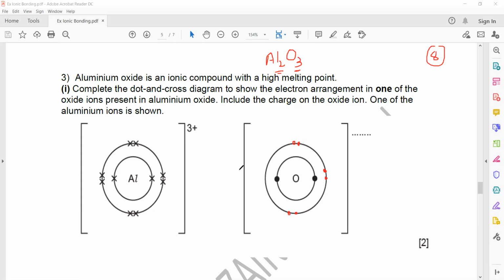Now what happens? How many electrons does it need to complete 8? It needs 2 electrons to complete 8 in the outermost shell. So it will take 2 electrons from aluminum. When it takes 2 electrons from aluminum, what will the charge be? The charge will be -2, or 2 minus.